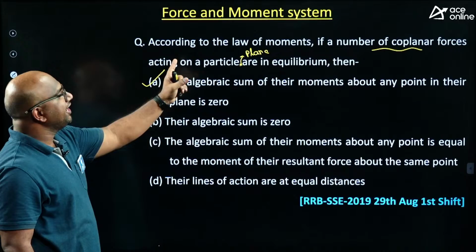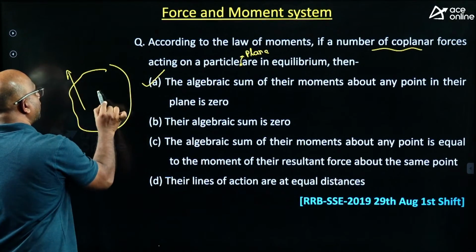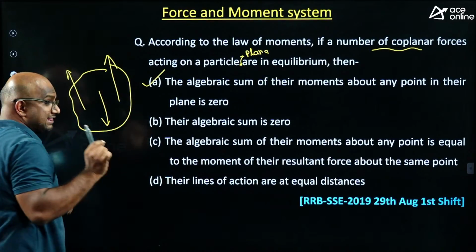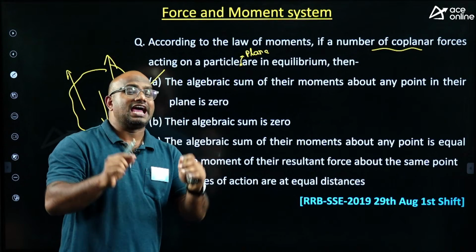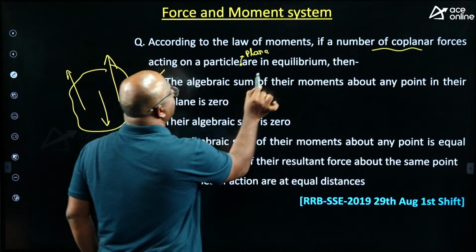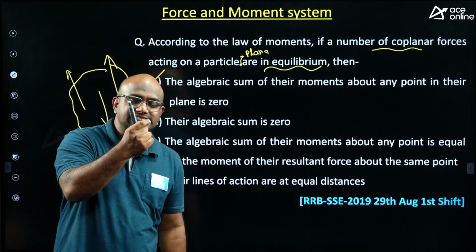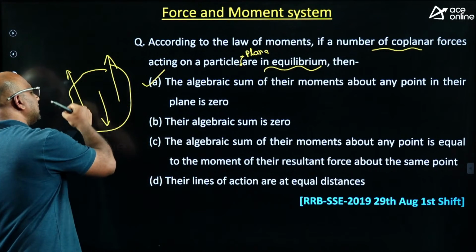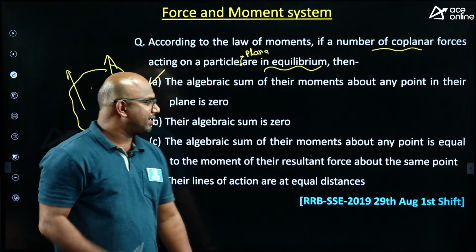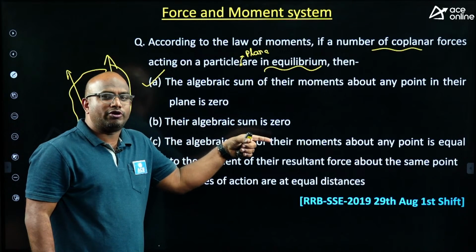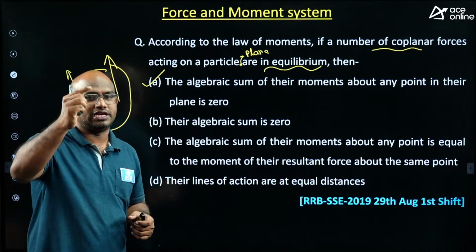Because according to the law of moments, if I take any plane, there are multiple forces acting on the plane, guys. The condition given is that multiple forces are acting and all these forces are in equilibrium. Then what does the law of moment say, guys? The moment of all these forces about any point must give you 0. That is the law of moment, guys. Algebraic sum is 0. It is not the law of moment, guys. It is just sigma F equal to 0. It is the equilibrium equation.